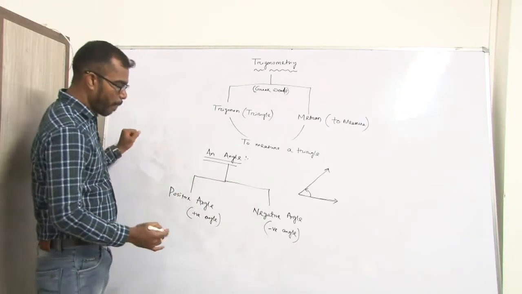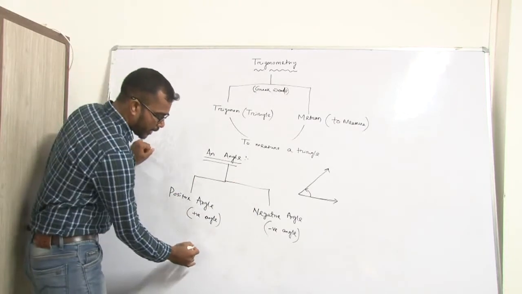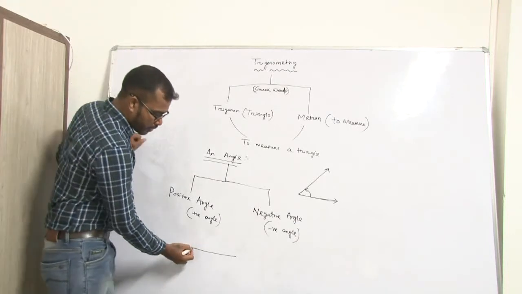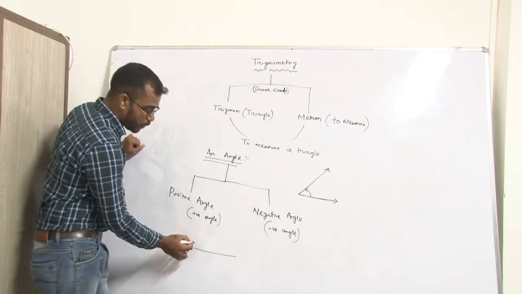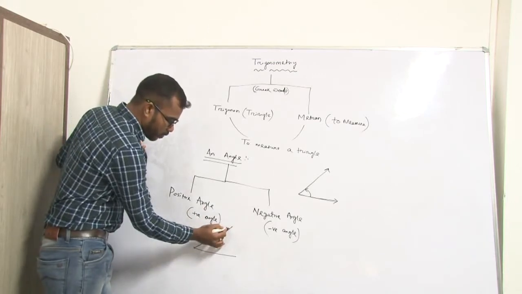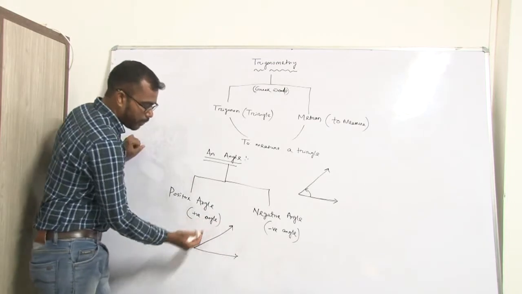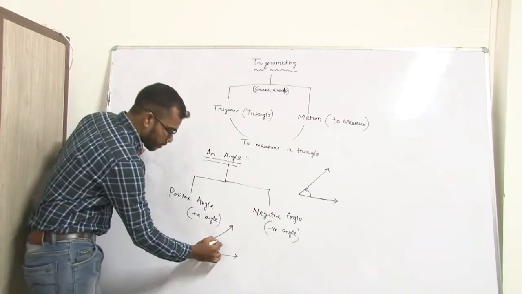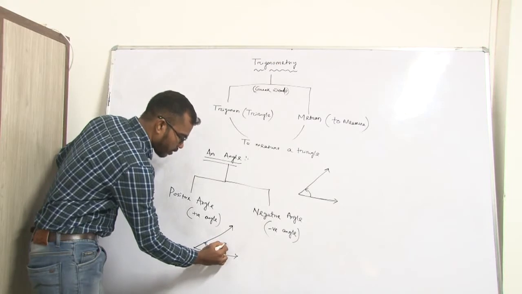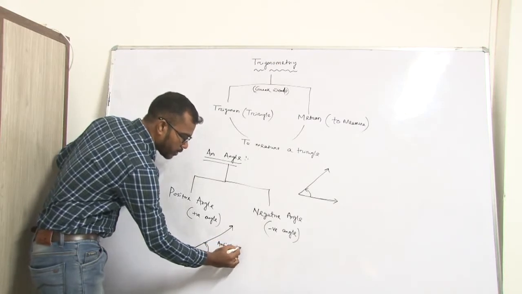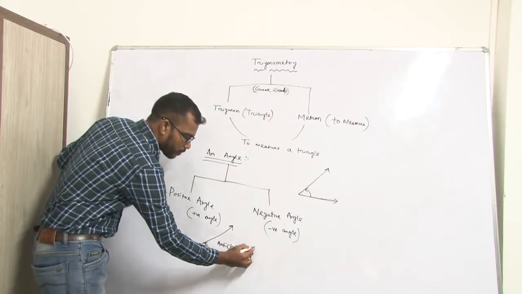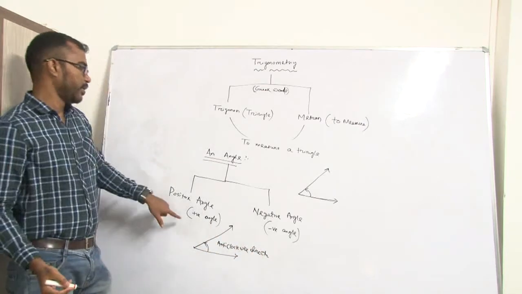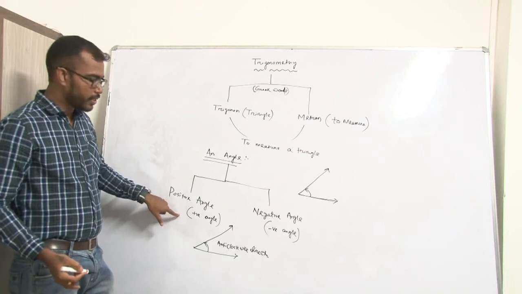Positive angles mean if an angle revolves from one position to another position in anti-clockwise direction, then we call it a positive angle.